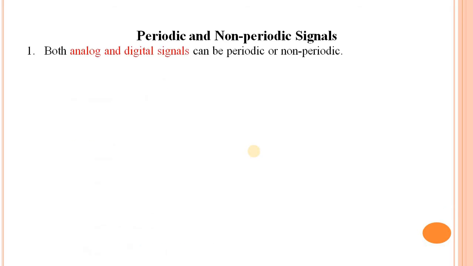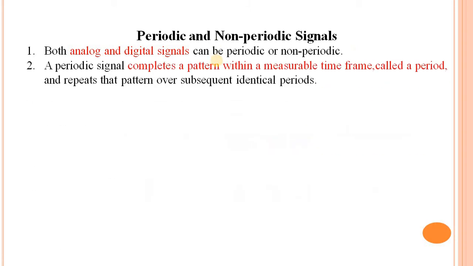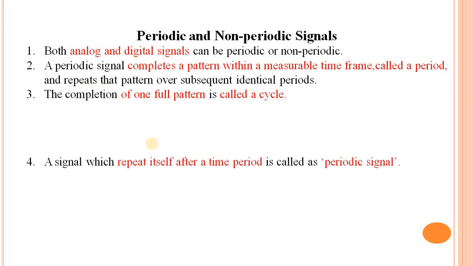Let us see one by one what is periodic and non-periodic signal. Both analog and digital signals can be periodic or non-periodic. Second point, a periodic signal completes a pattern within a measurable time frame called a period, and repeats that pattern over subsequent identical periods. Next point, the completion of a full pattern is called a cycle.